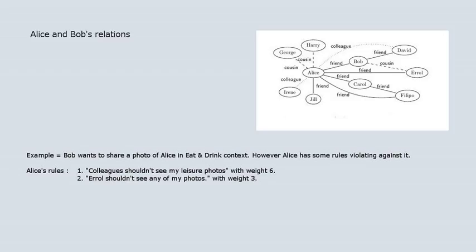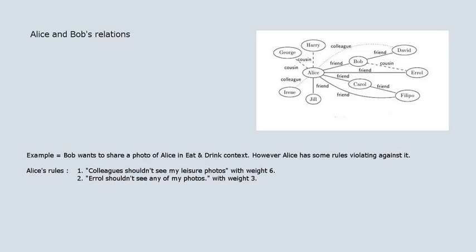We have Alice and Bob. Their relationships are as shown. Bob wants to share a photo of Alice in an eat and drink context with all their friends. However, Alice has some concerns about the picture since her rules are violated. One of her rules is colleagues shouldn't see my leisure photos. And another rule violated is Errol shouldn't see any of my photos.